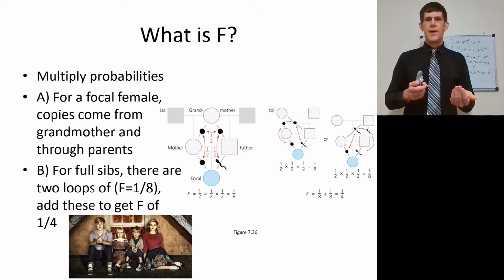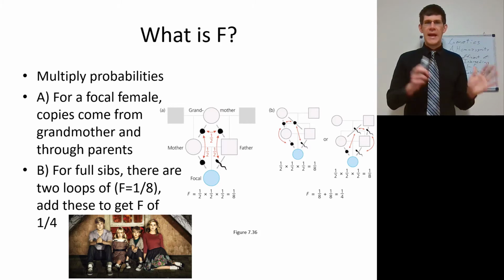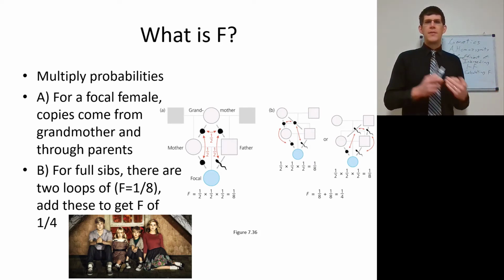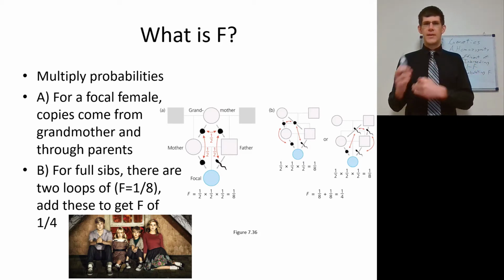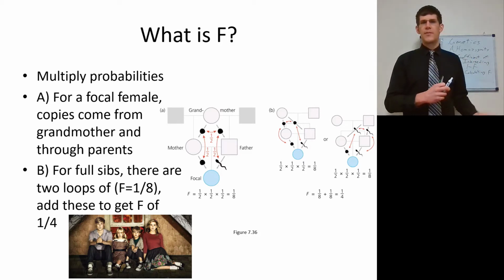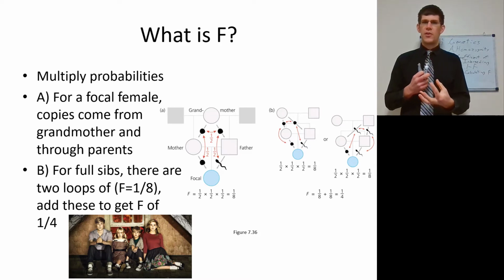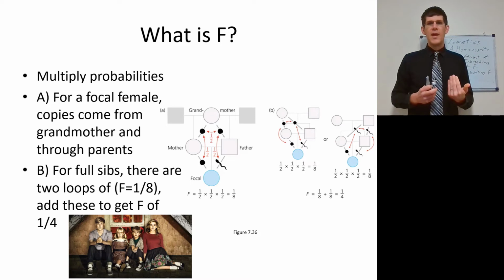It's got 50% of the genetics from the grandfather, and this is kind of an on average thing. Go back and review meiosis if you want to get the full why. But the sperm from the father is 50% related to the egg from the grandmother. The egg from the mother is going to be 50% related to the egg from the grandmother, because there is grandfather DNA there too. So what's F for that focal female who is the daughter of this mother-father bond, the brother, sister, mother, father kind of thing? That'd be 1/2 times 1/2 times 1/2, or 1/8.